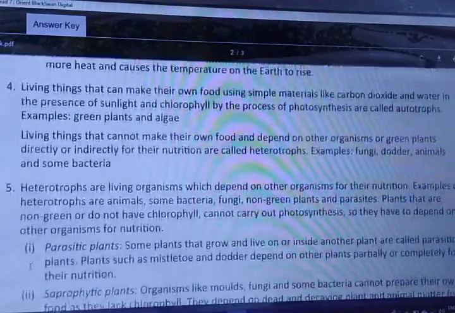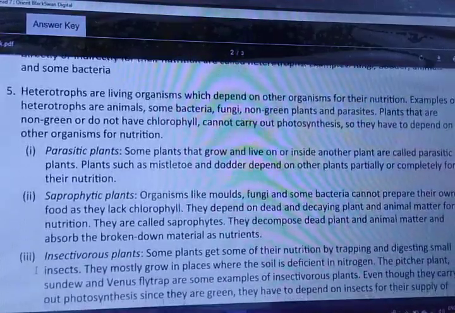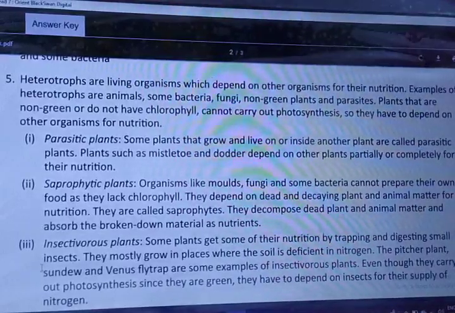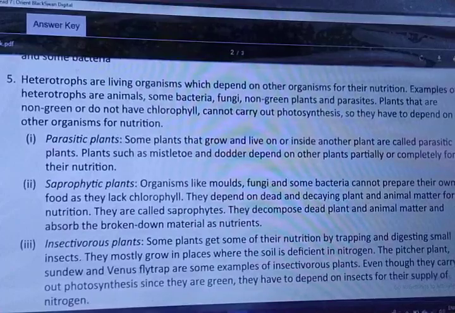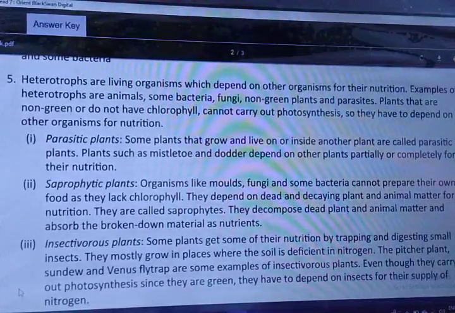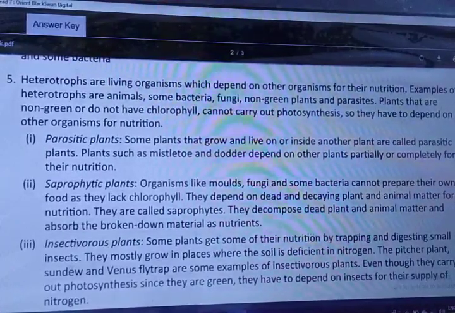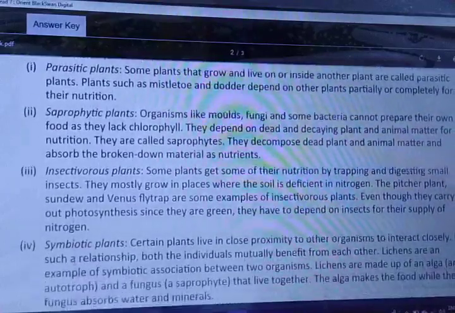Fifth question is write a short note on heterotrophic plants. Means what are the heterotrophic plants and types. You can see the answer. You can take a screenshot and you can write also: parasitic, saprophytic, insectivorous plants, symbiotic plants.